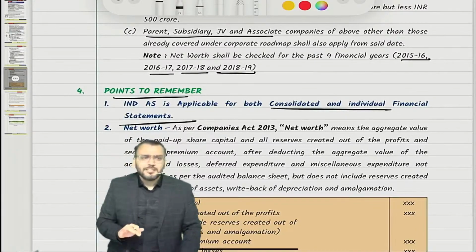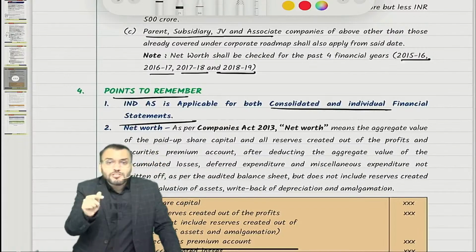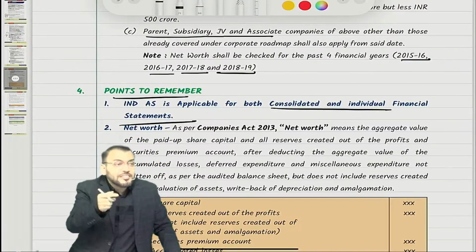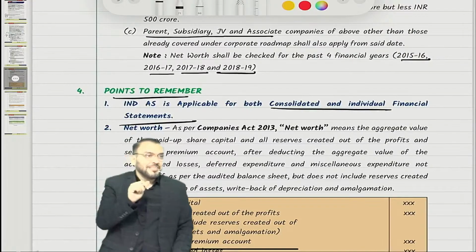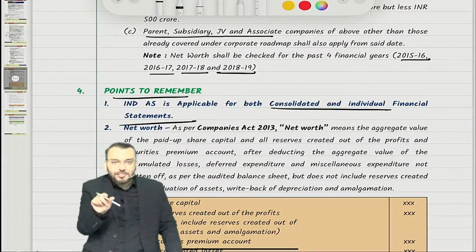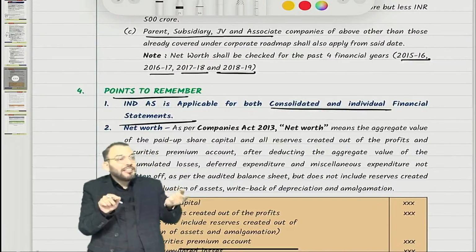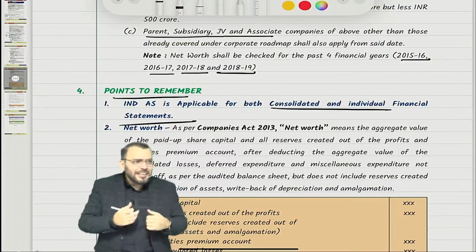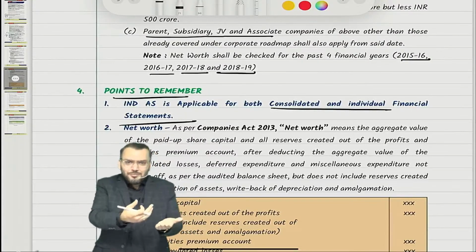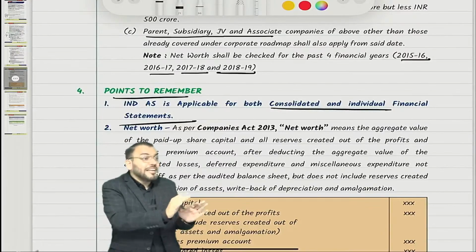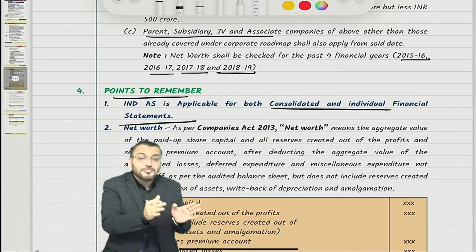The second clarification has been given about net worth. Net worth should be calculated based on which financial statement: the one prepared based on AS or on Ind AS? AS only. Because we need to apply Ind AS only when the net worth crosses the limit. Right now we are preparing financial statements based on AS.